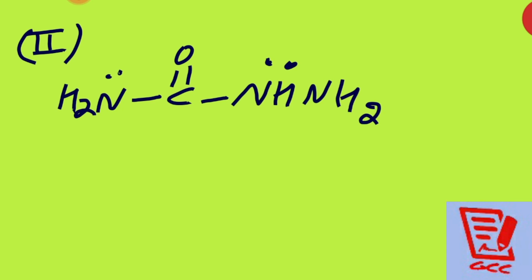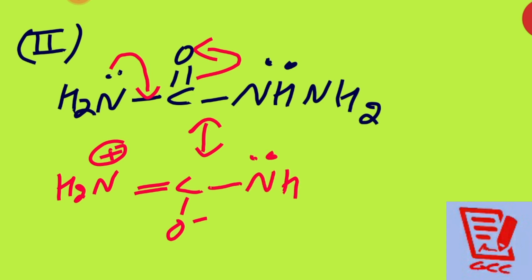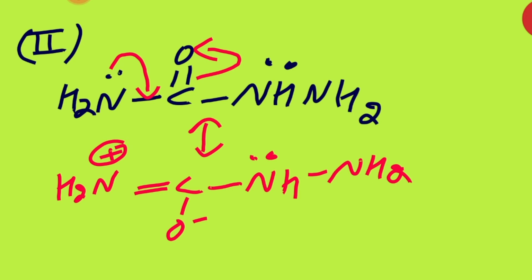Then after that, when we are doing the resonance, what is going to happen there? This pair can come there and this pair will come over there. So this one will form NH2 positive, double bond C, O negative, NH, NH2. Clear? Then we can make one more resonating structure.